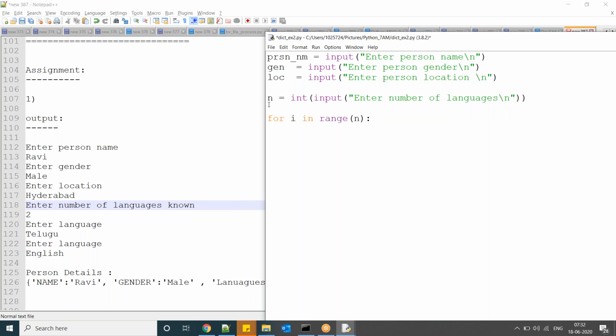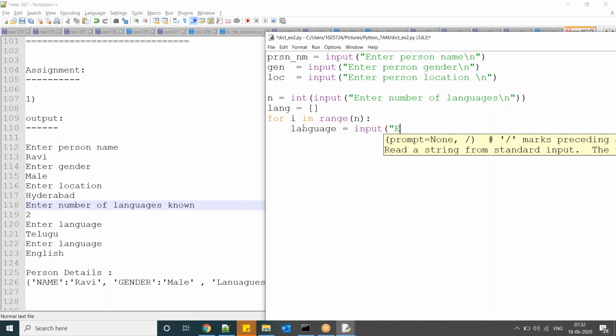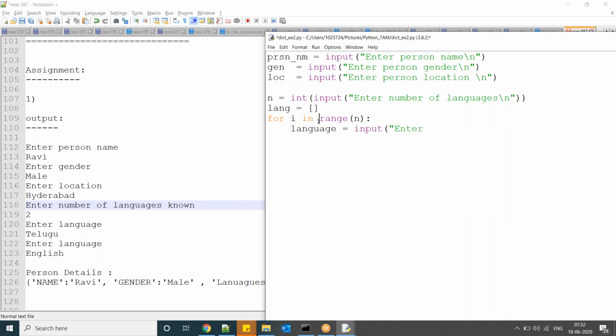Here, whatever number you entered, that many times the loop is repeated. I am taking one list for the languages. Every time you have to enter, so if you entered two, it should ask enter language two times. Whatever languages you entered, I want to capture both, so languages.append of language.